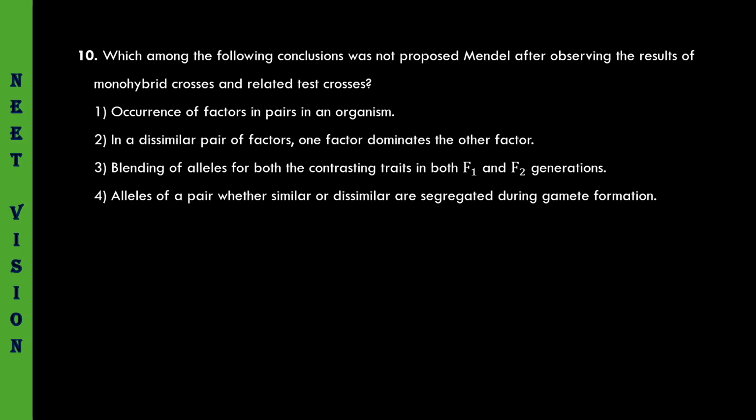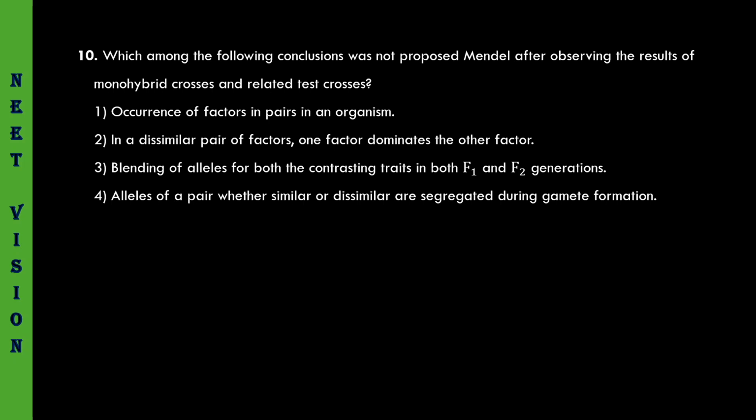Occurrence of the factors in pairs in an organism. So it was proposed. In a dissimilar pair of factors, one factor dominates the other factor. It was also proposed. Blending of alleles for both the contrasting traits in both F1 and F2 generations. No, this was not proposed. He said that they do not blend. So this was not proposed by Mendel, third one.